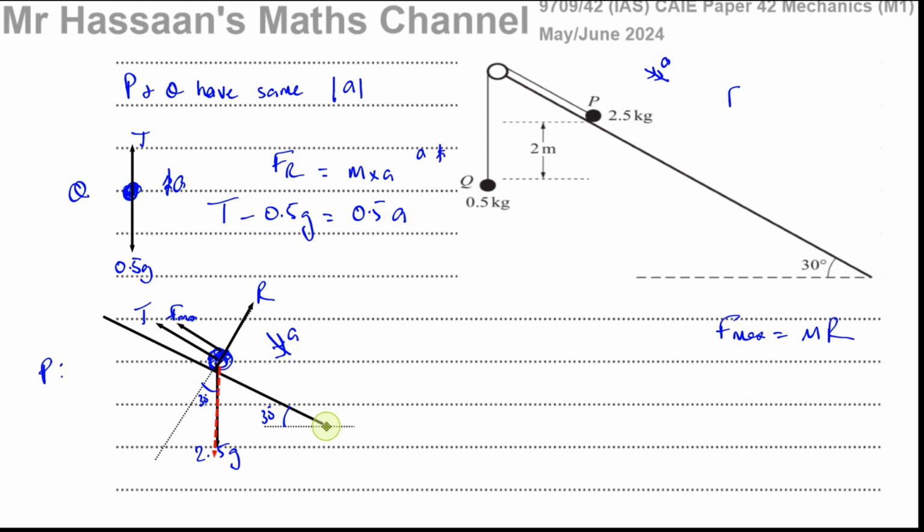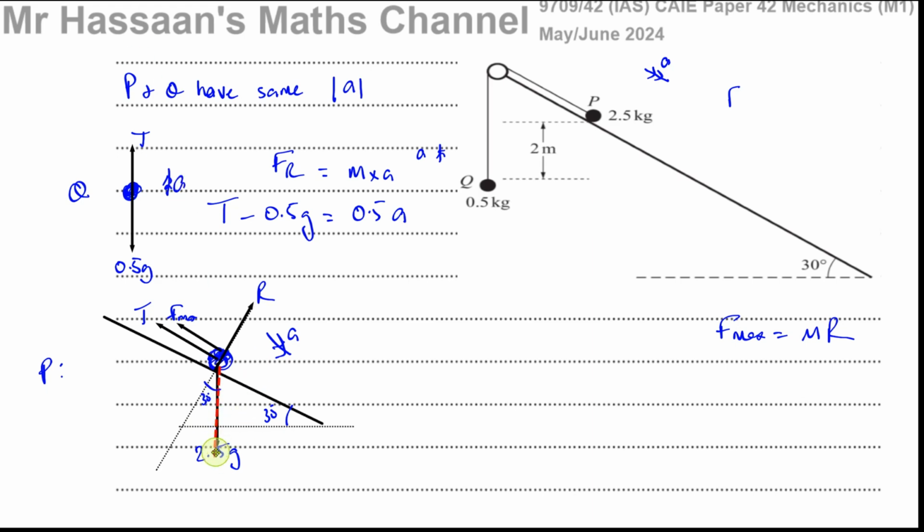And the reason it's 30 degrees is because of similarity of these two triangles. This triangle here has a right angle there. This is 30, and you have this angle. And you have this small triangle with a right angle here. This angle is the same as in this triangle, which means that must also be the same as that angle. It must be 30. So by similarity, this angle is 30.